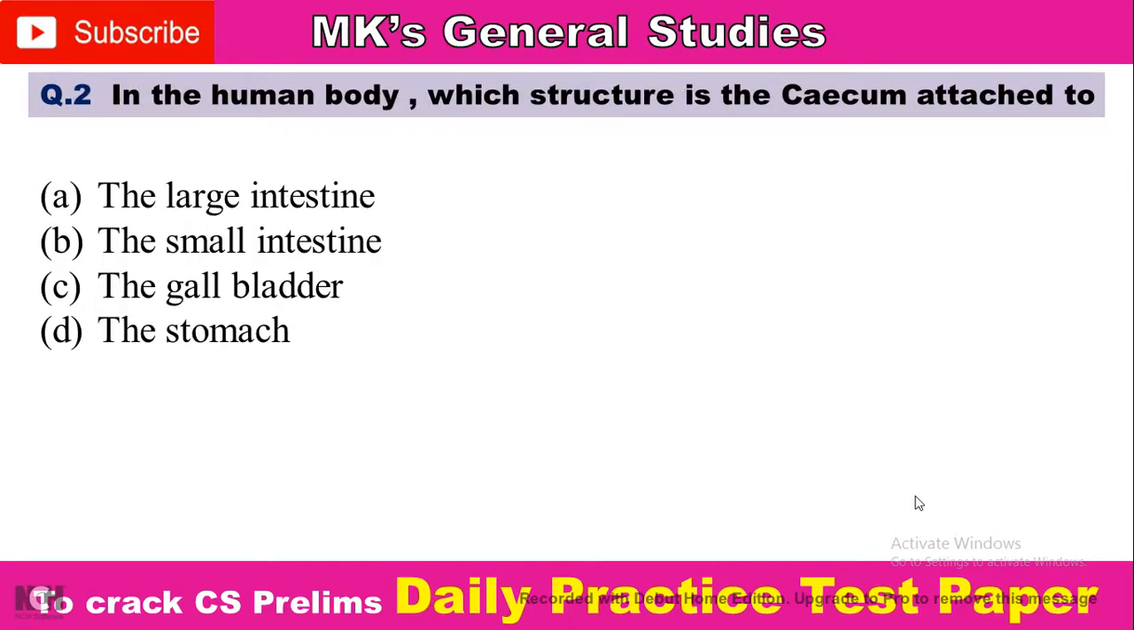Next question: in the human body, which structure is the cecum attached to? I repeat again, in the human body, which structure is the cecum attached to? Option A, the large intestine; option B, the small intestine; option C, the gallbladder; and option D is the stomach. Comment your answer.